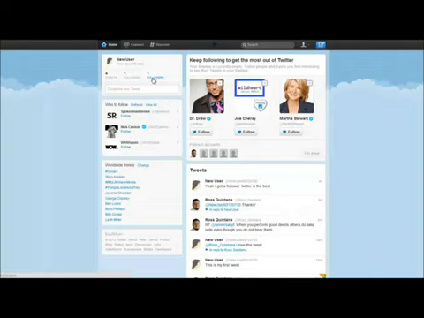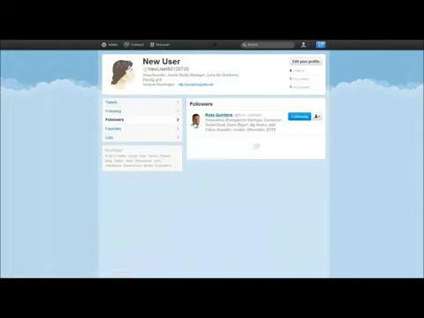If you're wondering who that is, you can see who your followers are by clicking on your followers, and it shows me, because you followed me and I followed you back. You can see the people you're following and the people who are following you. Then you can go back to your home screen.